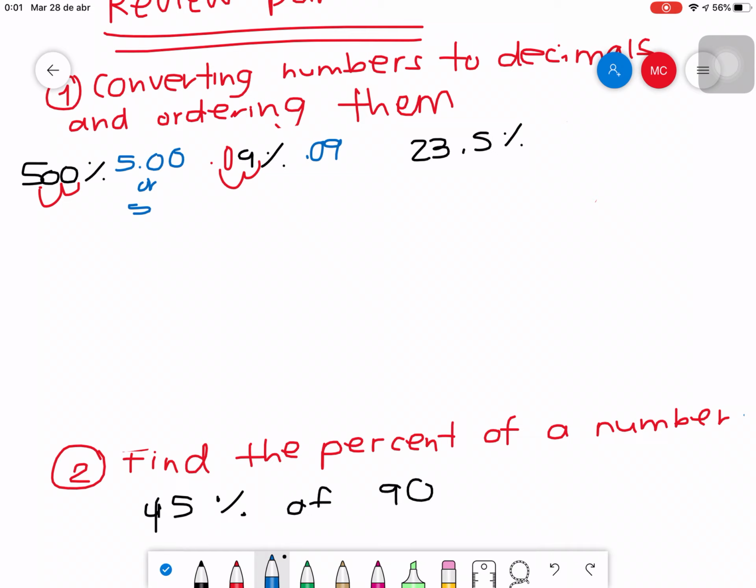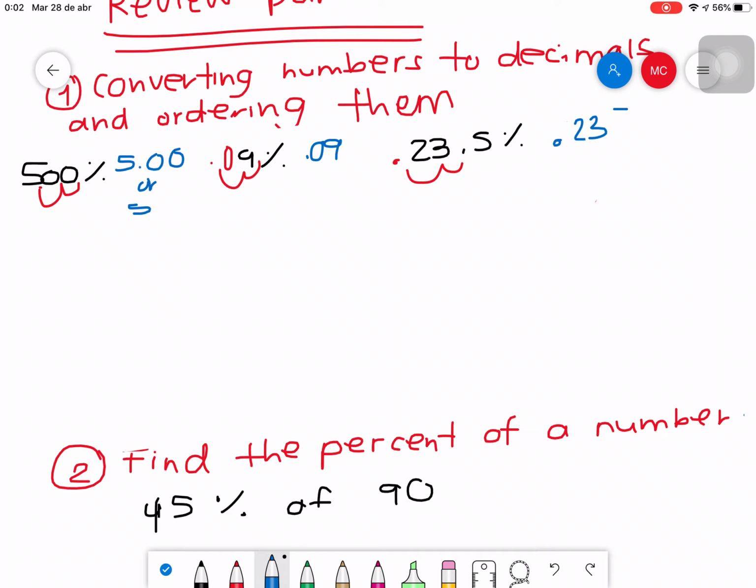If I want to change 23.5% into a decimal, I know, again, that I need to move the decimal point 2 times. It doesn't matter that you have a percentage with decimals. You apply the same process. 1 and 2, and my decimal point now stays here. So 23.5% will be exactly the same as 0.235, and that is not a 3.